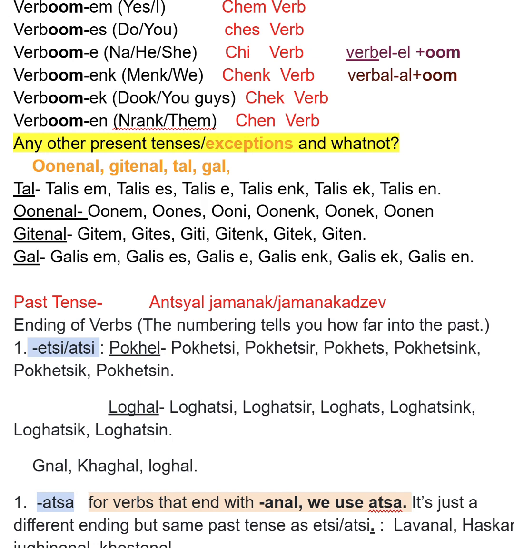Yes, talisem. Tu talises. Na talise. Menk talisenk. Tuk talisek. Narank talisen. They're taking. We're taking. I'm taking, etc.